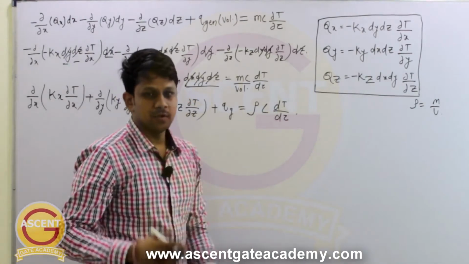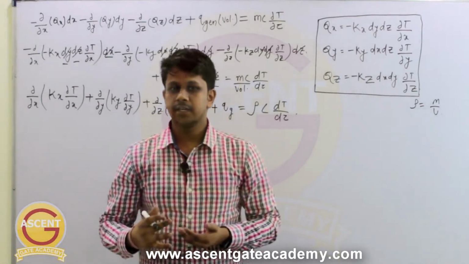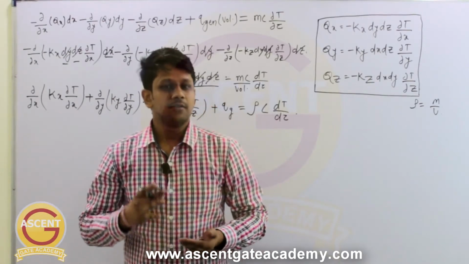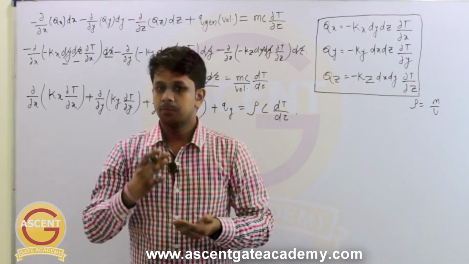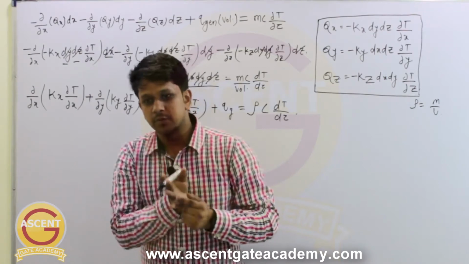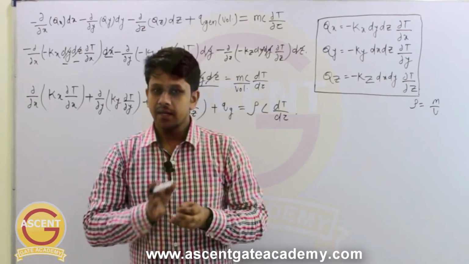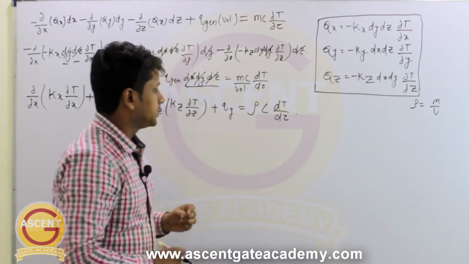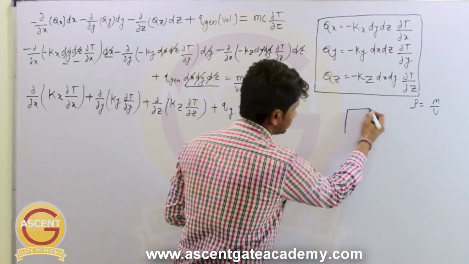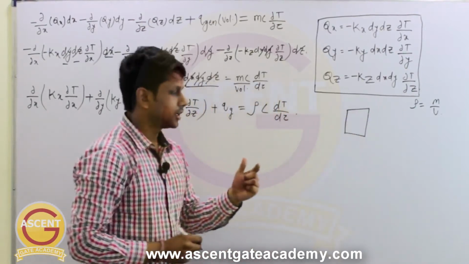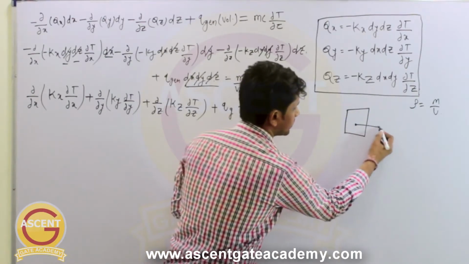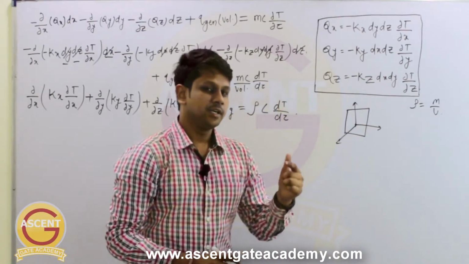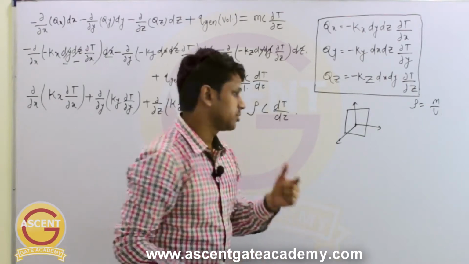Now let's make one more assumption, that this material is isotropic. So what is an isotropic material? For an isotropic material, the properties do not change with respect to direction, or in every direction the property remains the same. So for example, if this is the element, then the thermal conductivity in x, y and z direction are the same if that material is an isotropic material.